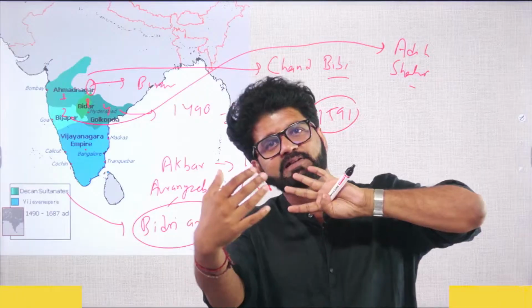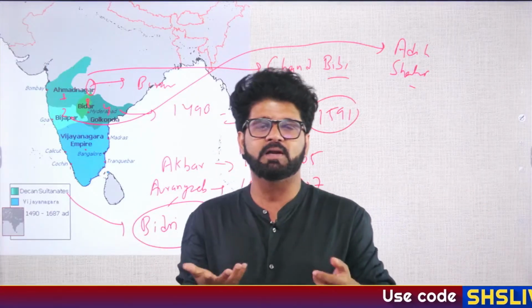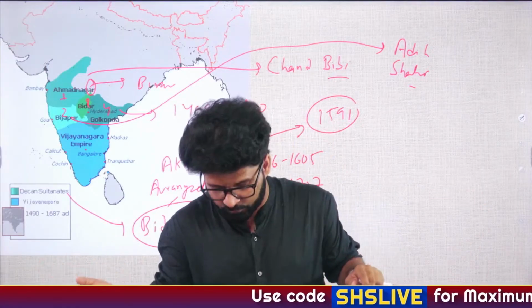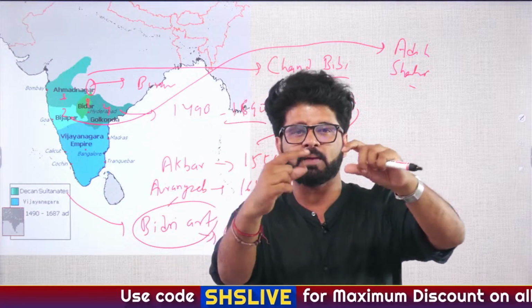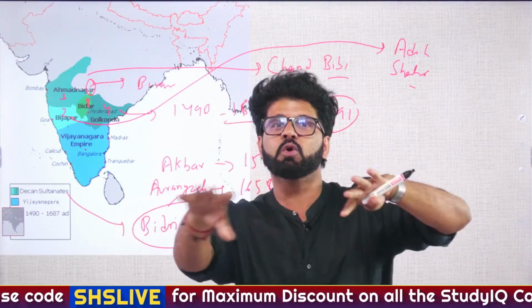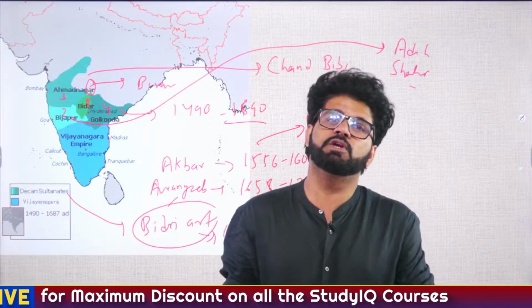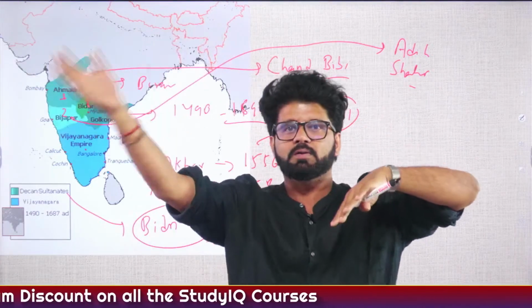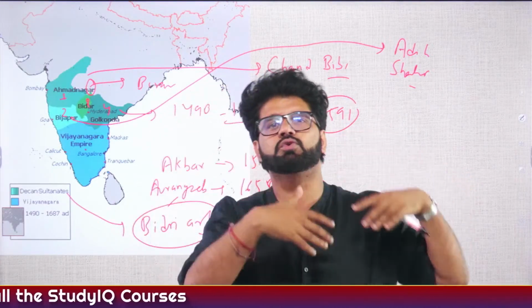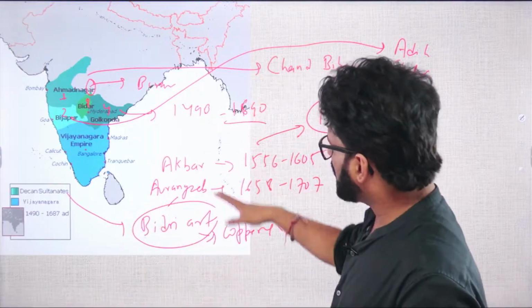This is the exact same case when we are talking about the Gupta period, and we had talked about Prabhavati Gupta, who was ruling at a particular period of time. She was controlling both Guptas and Vakatakas, because her father Chandragupta II was handling the Gupta reign, and she was ruling the Vakataka Empire. Fine. So we'll talk about Chand Bibi.